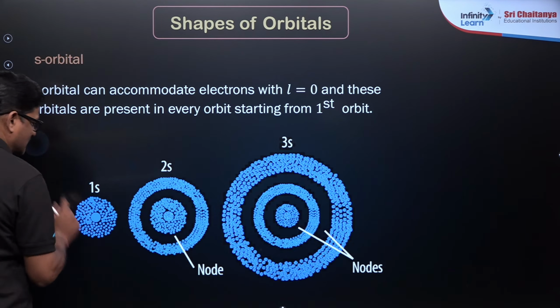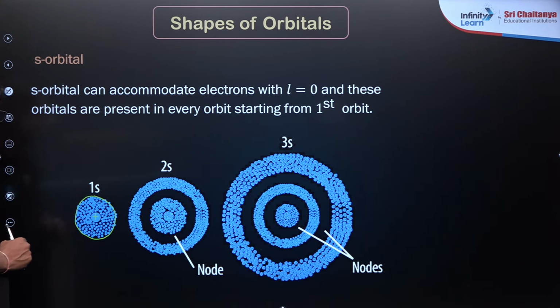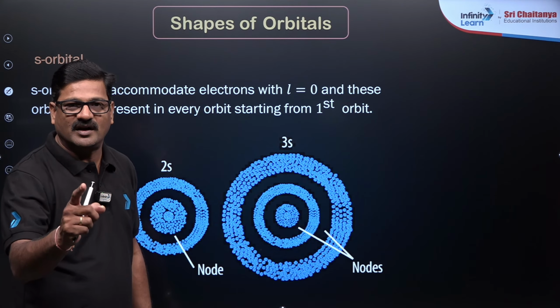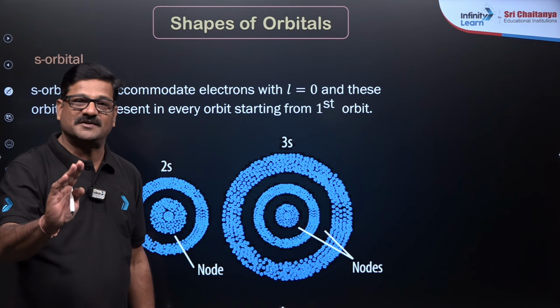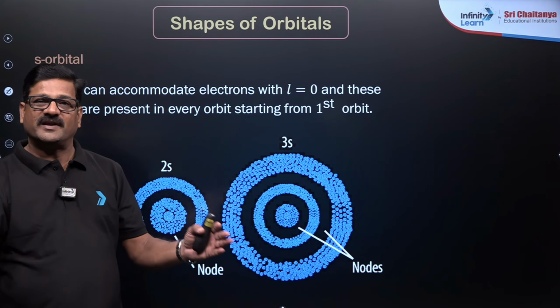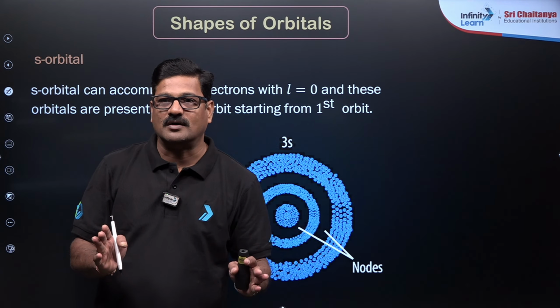This is the nucleus, and this is the 1s orbital. It is spherical in shape. The region where the probability of finding an electron is maximum, up to 95%, is called an orbital, and where the probability of finding an electron is 0 is called a node.